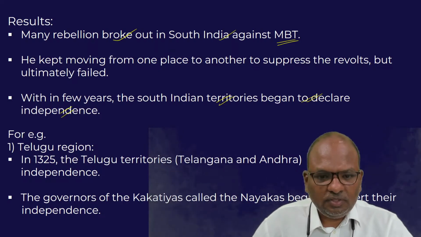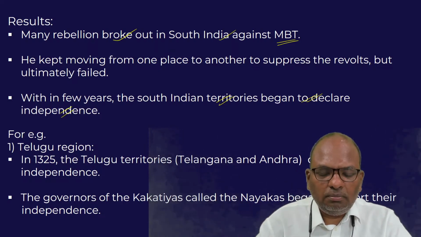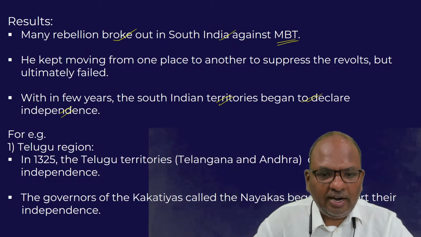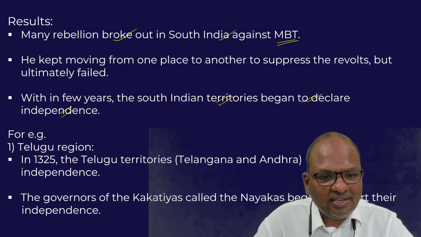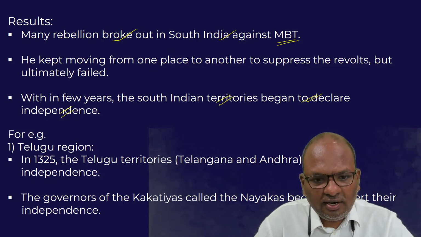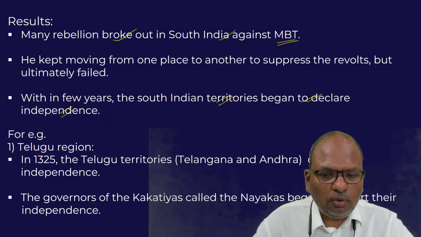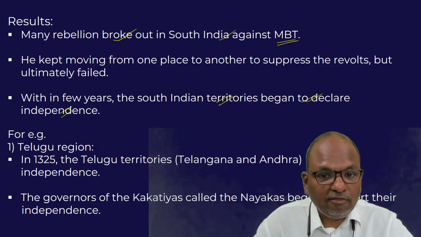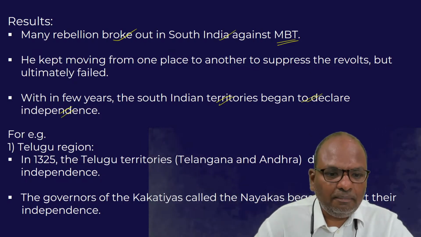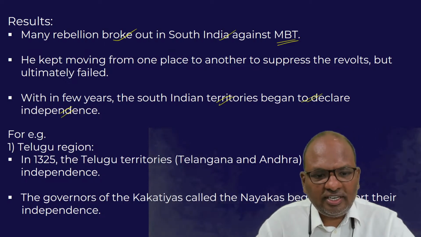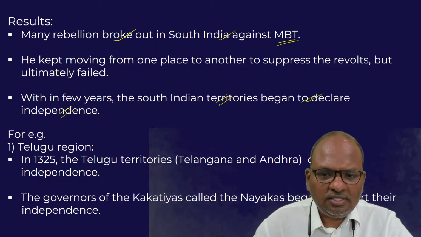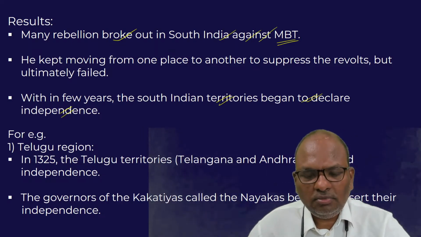The whole point which I'm trying to convey is that Muhammad bin Tughlaq was not a very pragmatic ruler like Alauddin Khilji. Alauddin Khilji, though he defeated the South Indian rulers, did not annex the South Indian territories to the Delhi Sultanate. This is what we have already seen. But unlike Alauddin Khilji, Muhammad bin Tughlaq reversed those policies and began to annex South Indian territories. And this decision undoubtedly began to cost him dearly.